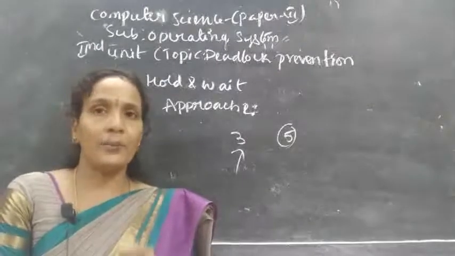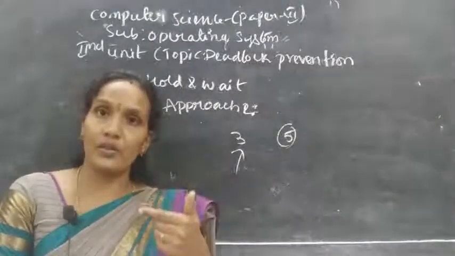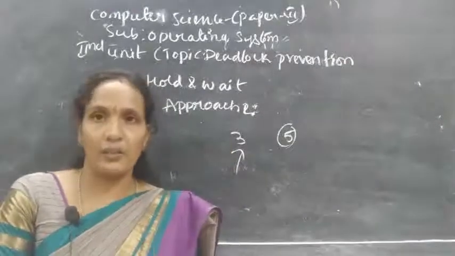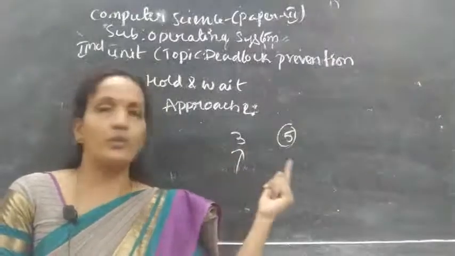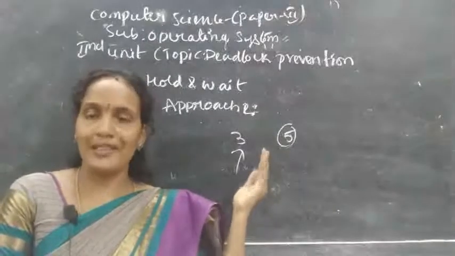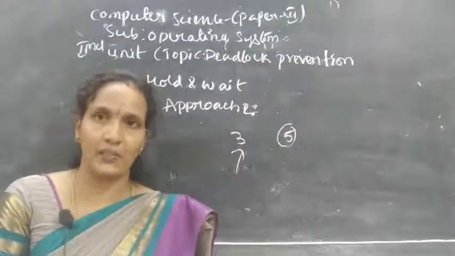Okay, so whenever the process is requesting for new resources, then what happens? Whatever resources are given to that process already, that should be released by the process, so that the new resources can be given to the process. Okay, compared to the first approach, this is better, but here also we have some disadvantage.